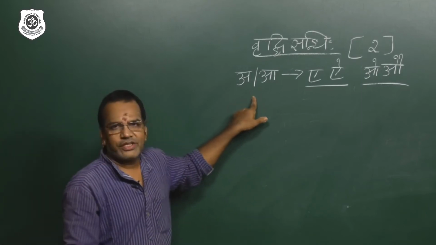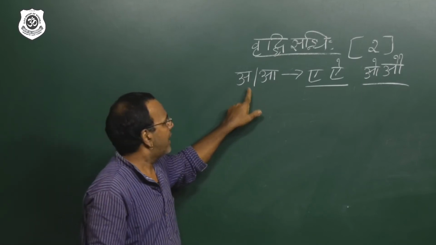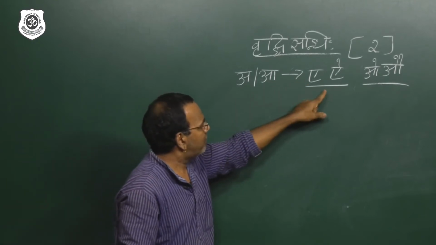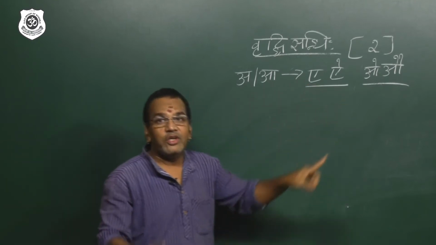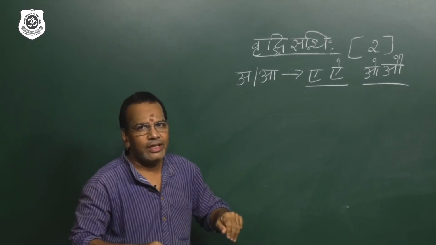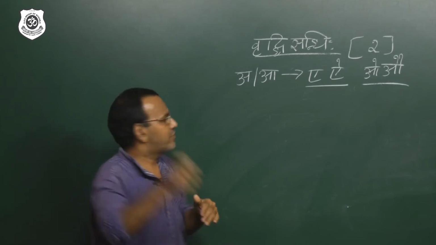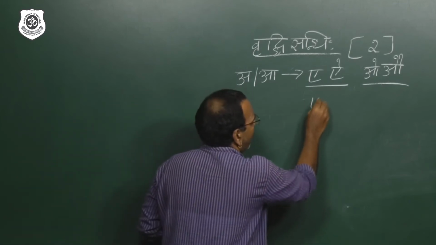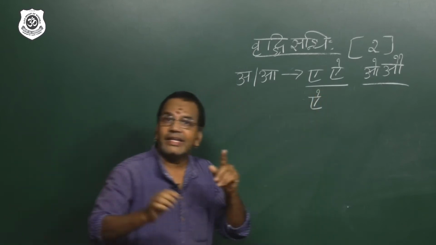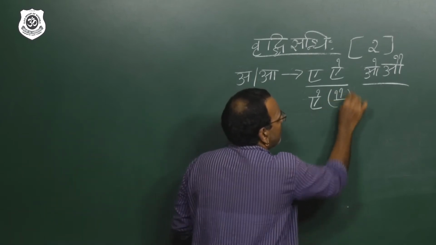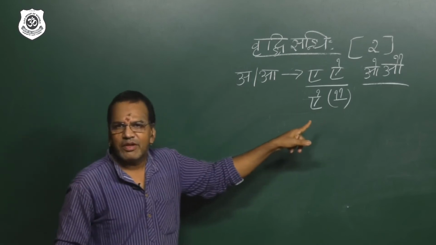So the rule says, when the first word ends with either a or aa, and the second word starts with e or ai, you will get the answer ai. Just remember what is the letter for ai? Yes, this is the letter of ai, and the symbol is 2 horns. Yes, this is the symbol of ai.